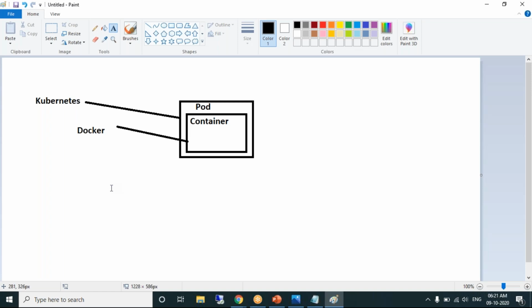Yes, Vidya, your question, please. Pod means it's just like a space or what exactly? Pod means it's one more layer over the container. We'll see practically how to create a pod, then you'll understand. We'll learn how to create a pod, and inside the pod, we'll learn how to create a container. Then you'll understand practically. Pod is one more layer outside the container. This is mandatory when you're using Kubernetes. If you're using Kubernetes, you cannot try creating a container without a pod. Impossible. In Kubernetes, you cannot create a container without a pod. You have to have a pod.